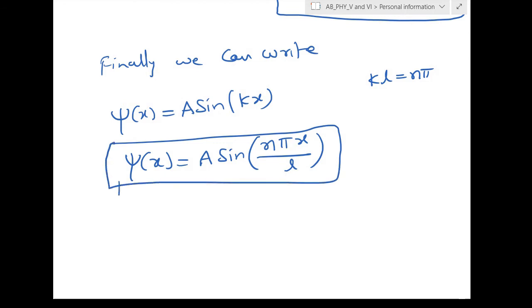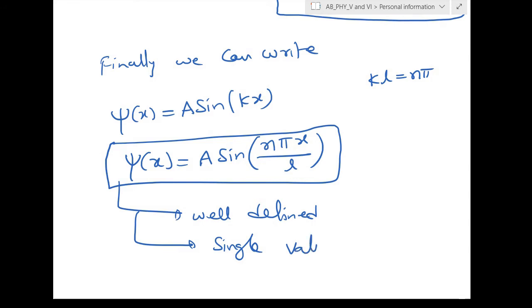So this is well defined, single valued and finite, and of course single valued and finite.